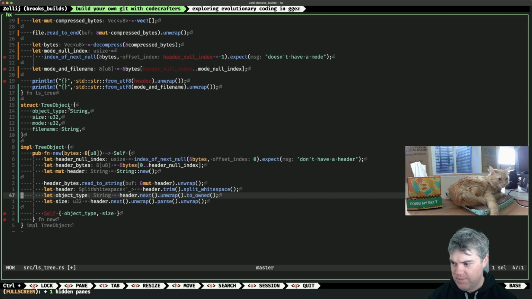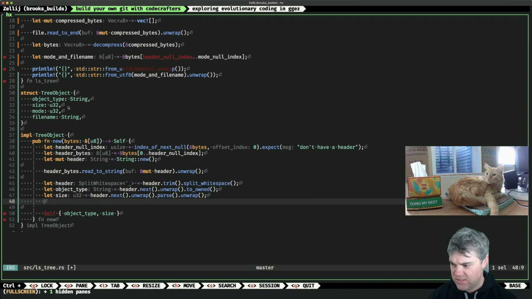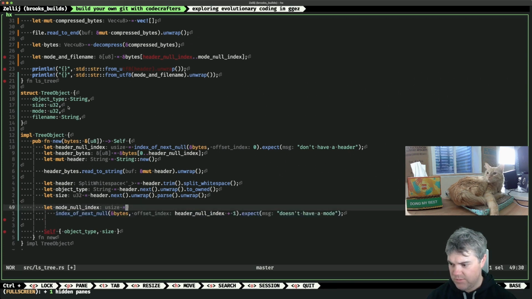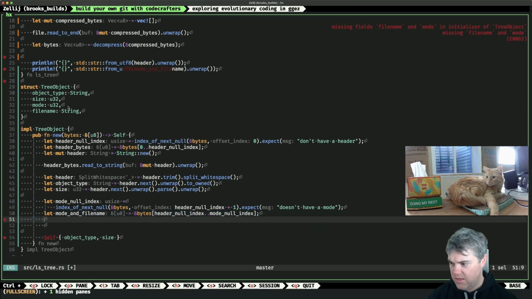This might be working. Okay, so then we get the mode. So the mode is, we get the mode index from here. So this is all to get those two. So let's do another line. We get the mode null index off of the header null index + 1. And then we get the mode and file name after there.